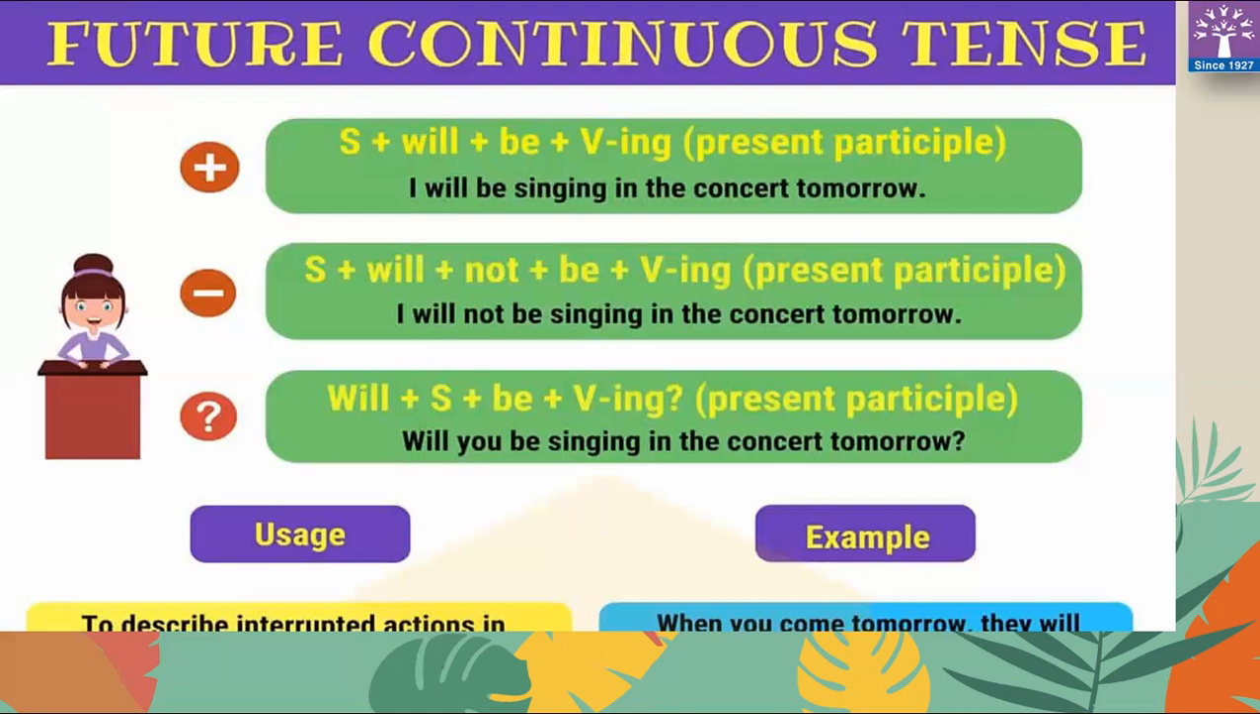So you can see the difference, especially in the formula, between simple future tense and future continuous tense. In a simple future tense, we are adding shall or will plus base form. And in a continuous tense, we are using shall or will plus be plus ing.